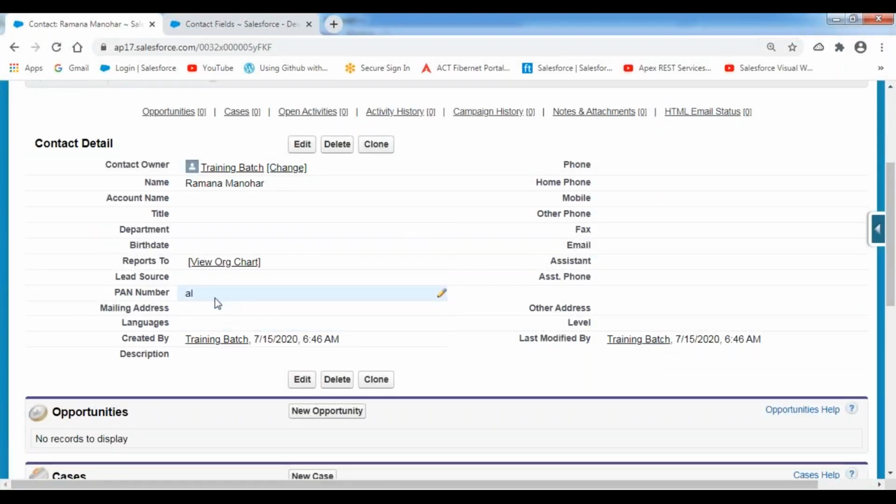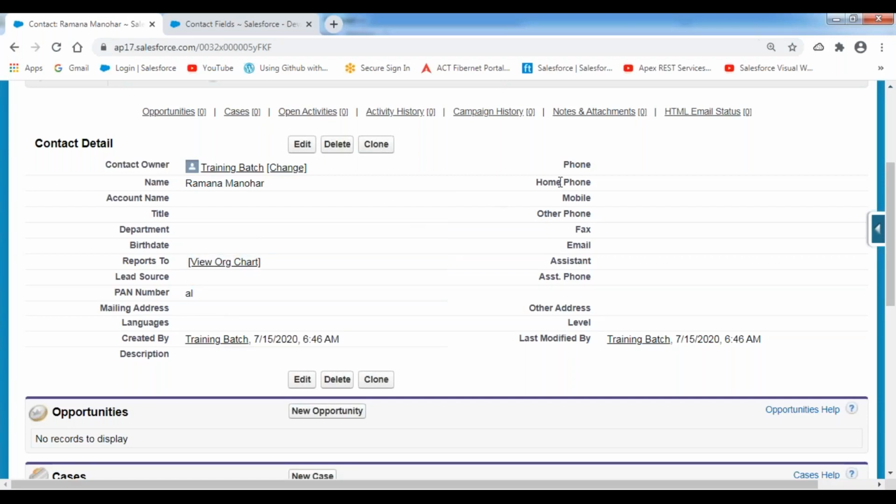Because I made the field mandatory, I have given the length as 10. That means we can enter up to 10 characters. It may be 1 character, 2 characters, 3 characters, up to 10 characters you can enter, not more than that. But when coming to the PAN number, compulsorily we have to enter a 10 character alphanumerical number, where the first 5 will be characters, the next 4 will be digits, and the last one will be a character. This is the format we need to prepare over here.